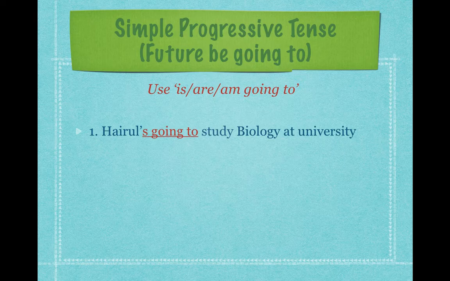Okay, let's look at the first example. Hyrule, that is the noun. Hyrule's going to study biology at the university. Okay, so as you can see, since the noun is Hyrule, you use is. So Hyrule is going to. Hyrule's, apostrophe s, is a short form of the verb to be, is. So this sentence shows that Hyrule is going to study biology at university. It's going to happen in the future, but it's ongoing. It's something continuous.